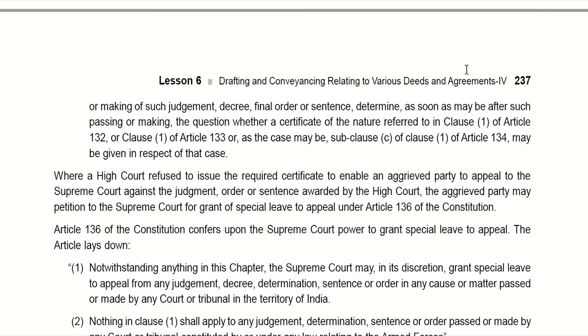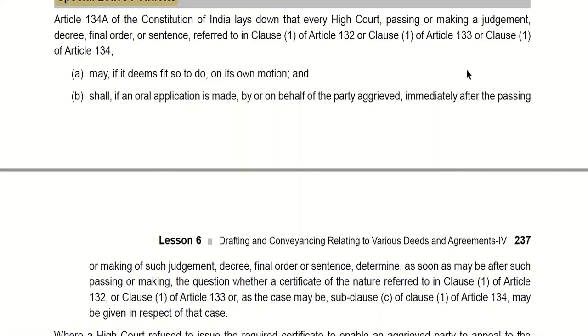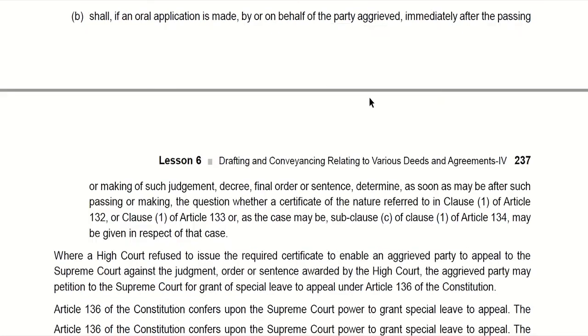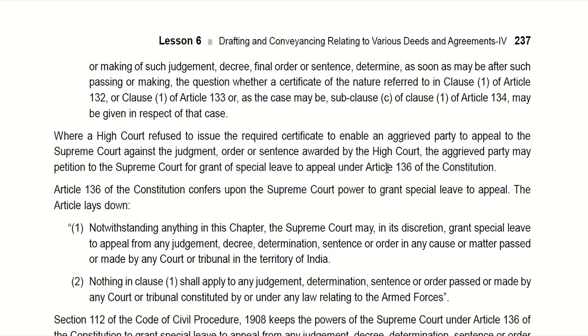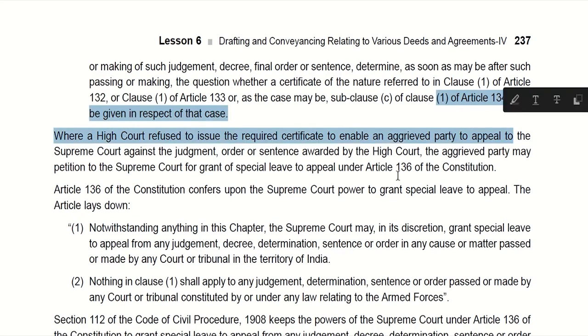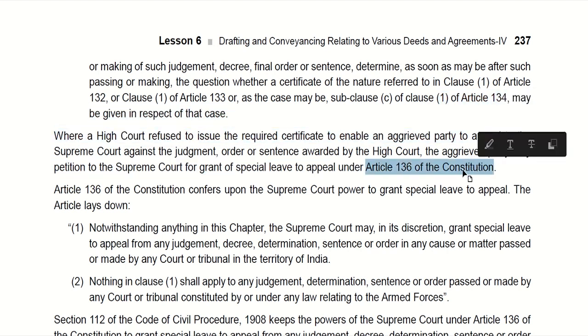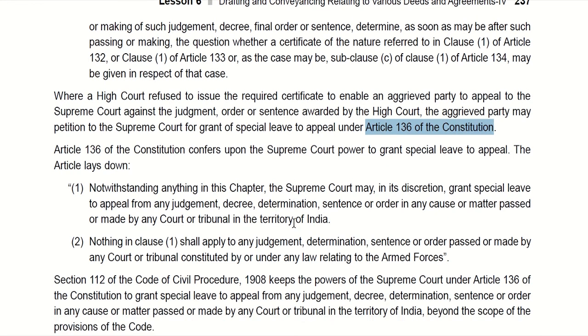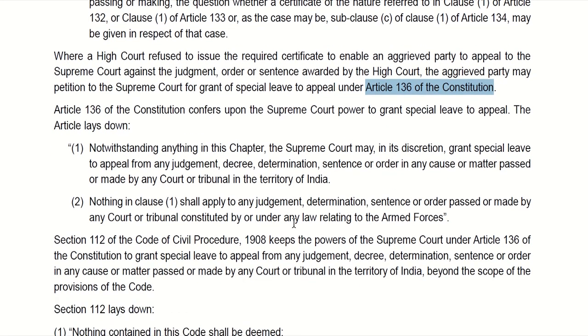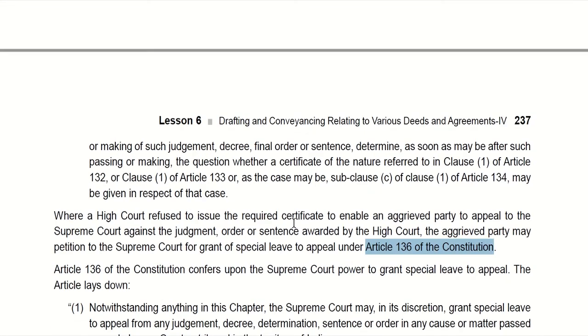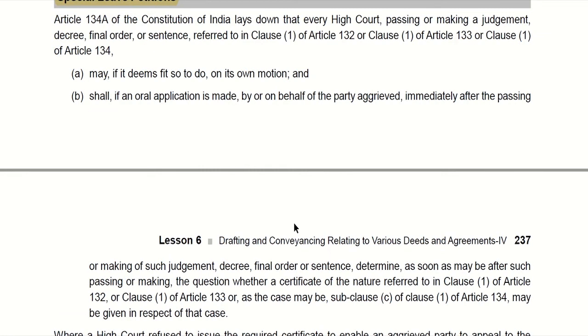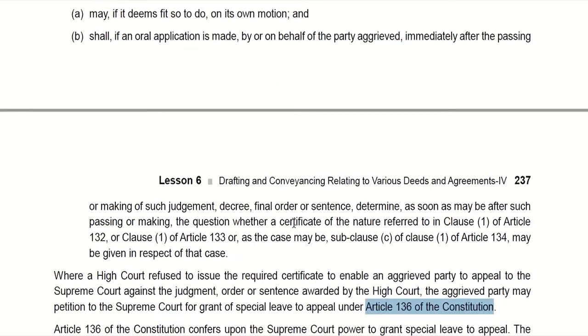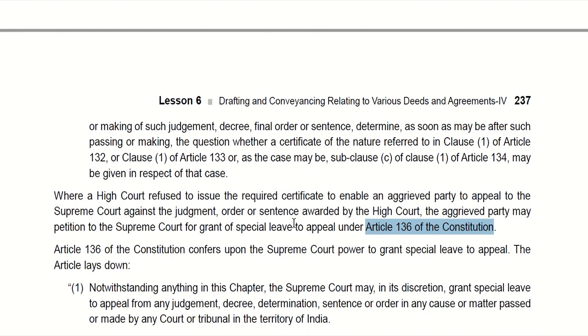So 3 articles of the Constitution deal with special leave petition, which are Article 132, 134A and 136. Article 132 states that appeal shall be made to the Supreme Court from any judgment, decree or final order of the High Court in any civil, criminal or other proceedings, and for this the person who wants to make the appeal should file a petition to the High Court to grant special leave to appeal, and if the High Court feels that the case involves a substantial question of law, the High Court will grant or certify special leave to appeal under Article 134A of the Constitution.